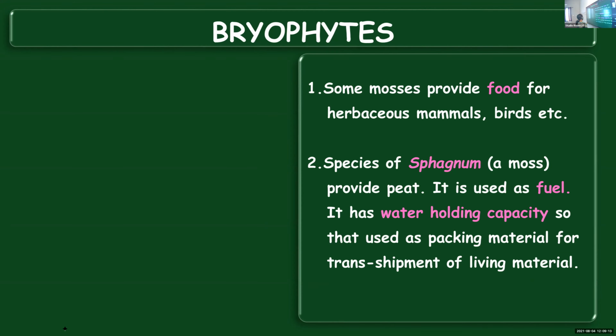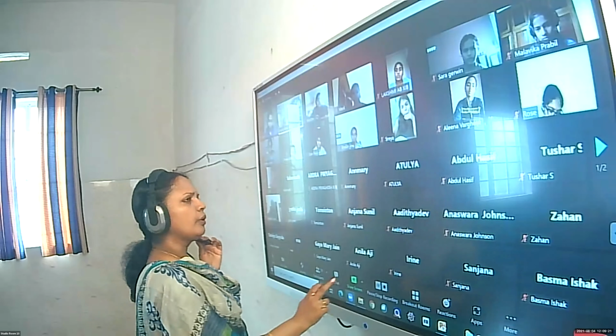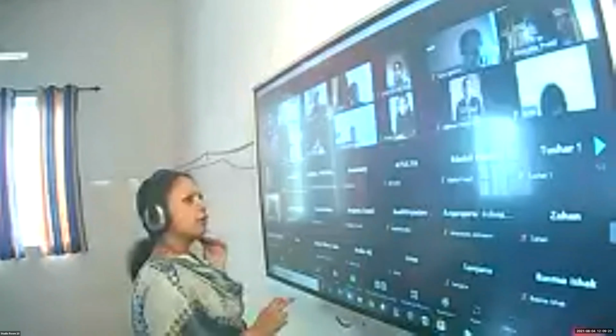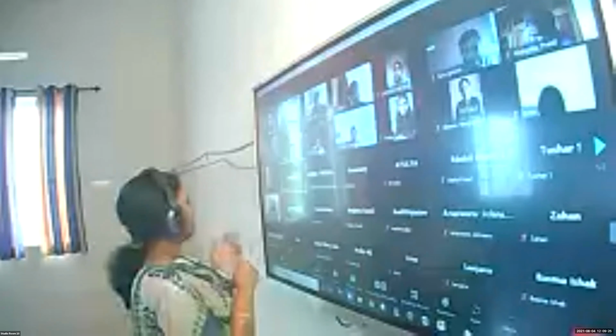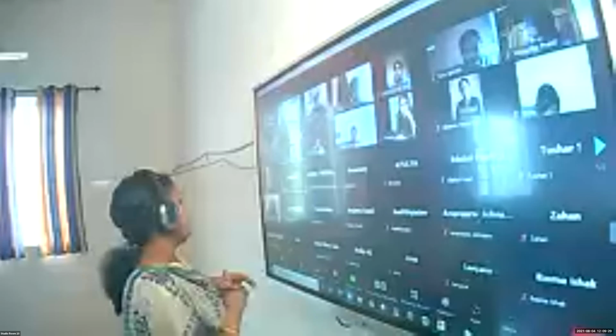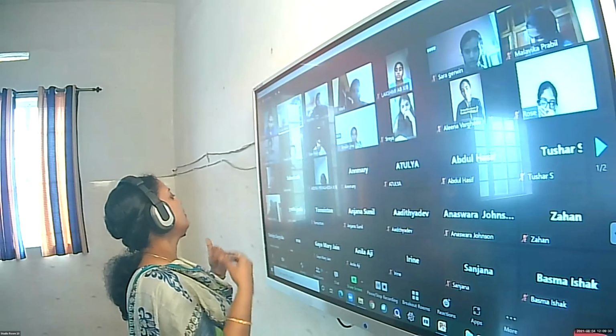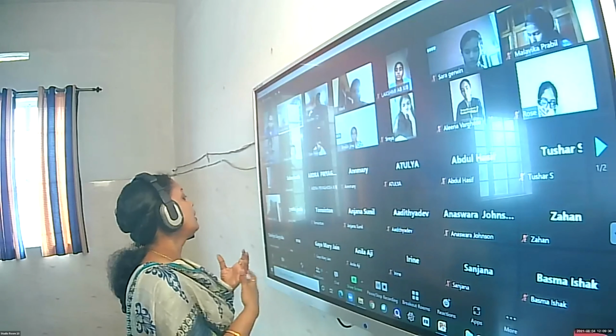Yes. Sporophyte formed by mitosis. Yes. 1 minute. 1 minute. I didn't hear. Huh? The sporophyte formed by mitosis. Here, haploid spores are not formed by mitosis. No, sporophytes.